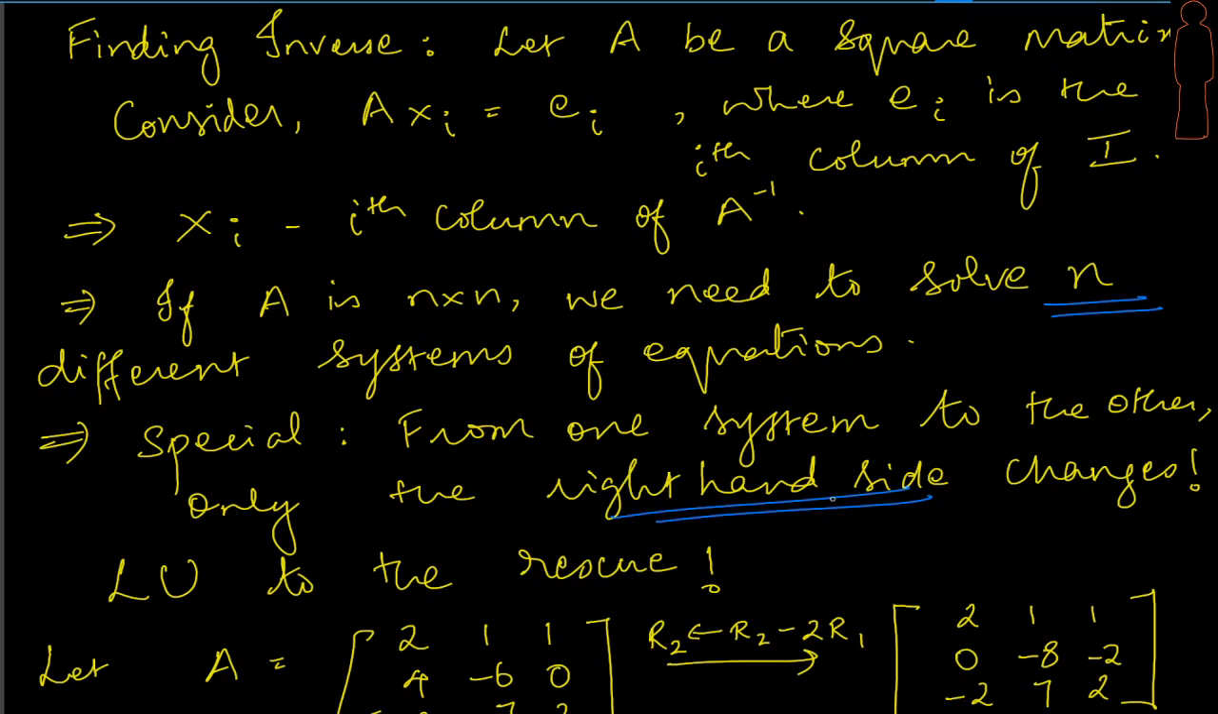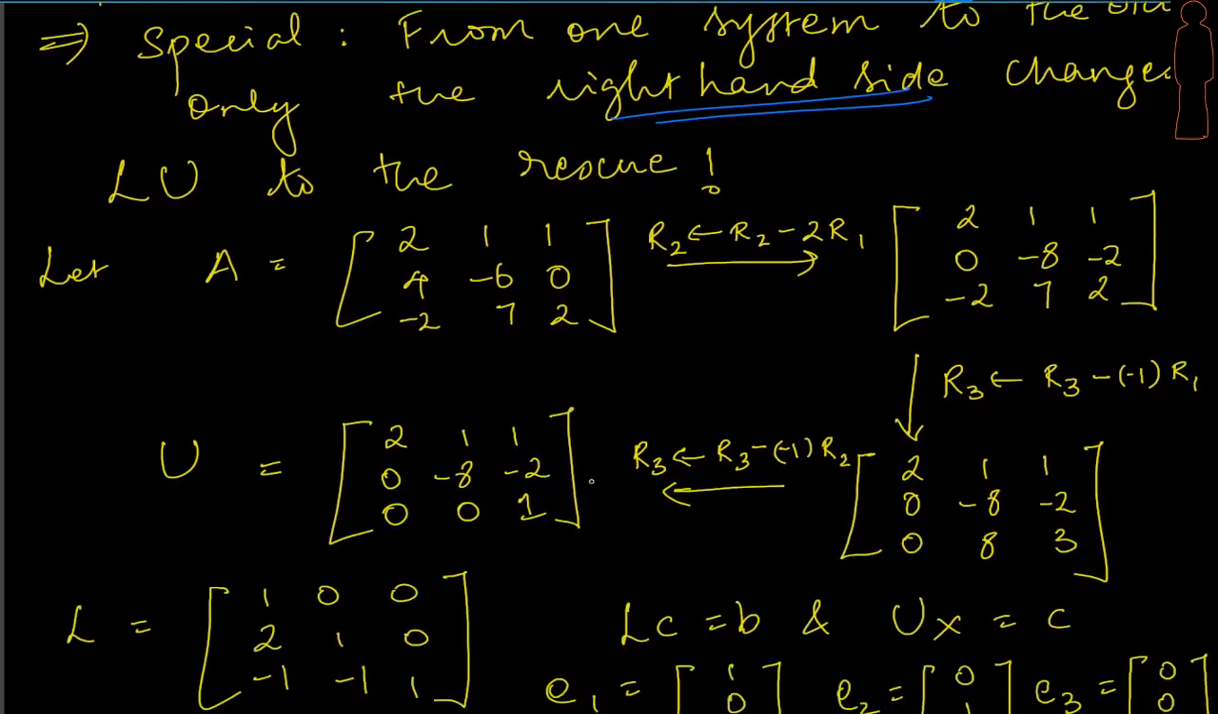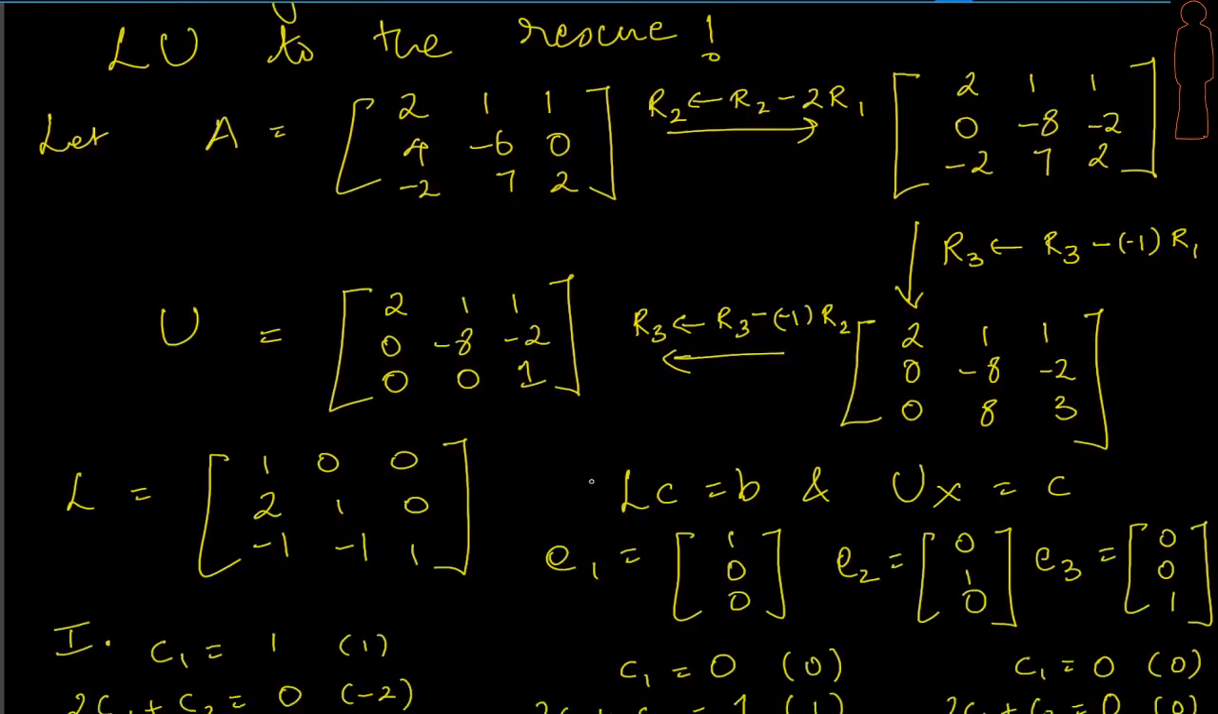It's the LU factorization that's going to help us, right? So let us try and apply this to an example and try to build the inverse. Let's say that we are given this 3 by 3 matrix A, and we know how to compute L and U. We go through the elimination process.